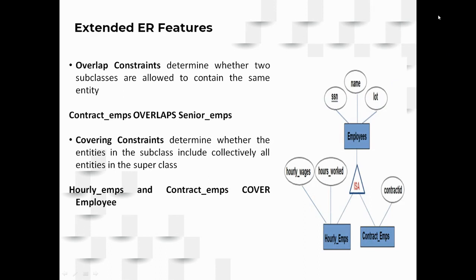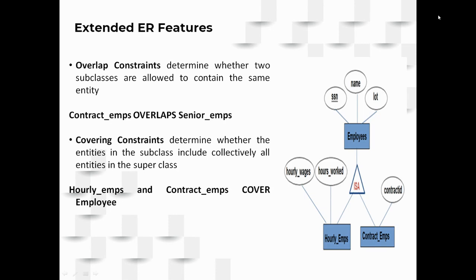Contract employees overlap senior employees. So if there is a contract employee who works only for 6 months in this college, obviously he is a senior most employee who may be working only for some period here and they may go to some other organization again. Okay.